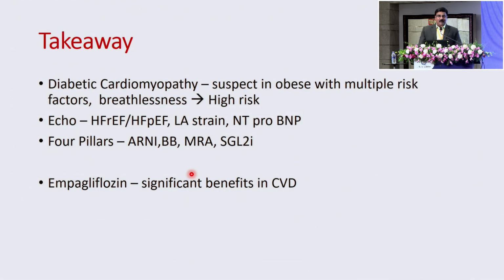Final takeaway, whatever I have said: diabetic cardiomyopathy, suspect in the obese, multiple risk factors. I'm specifically talking about heart failure with preserved ejection fraction. Any breathlessness with high risk features, get a proper echocardiography done. Don't get an ad hoc echo. And there are two kinds of heart failure, reduced ejection fraction and the preserved ejection fraction. A properly done echo with the LA strain is the best.